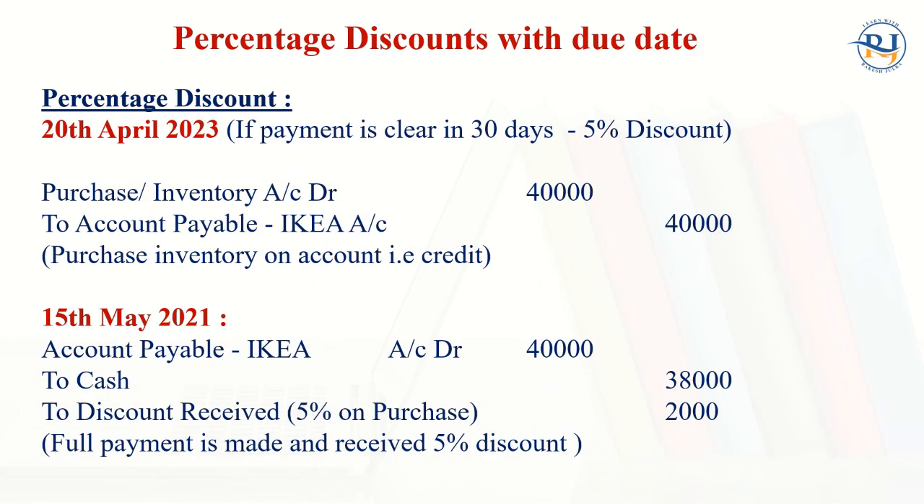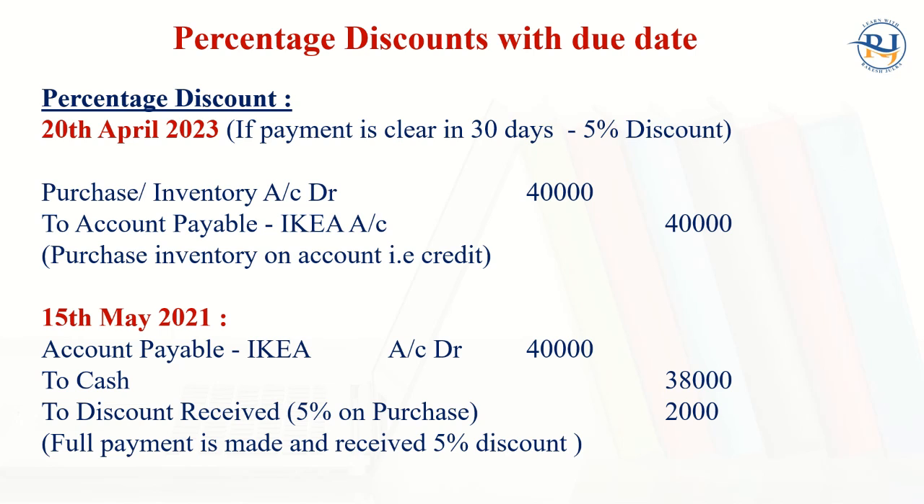Now, sometimes we have a percentage discount with the due date, right? So percentage discount is, for example, here on 20th of April 2023, if the payment is cleared in 30 days, right? This is the credit period, we say 30 days credit period. If we have bought something on credit and the payment is made within stipulated time, then the 5% discount will be given to us.